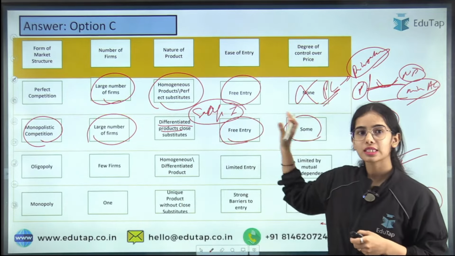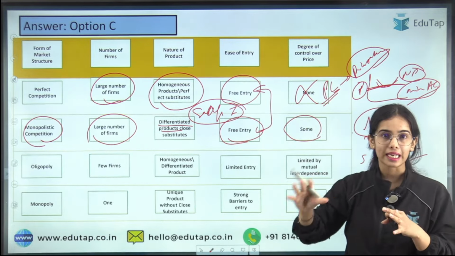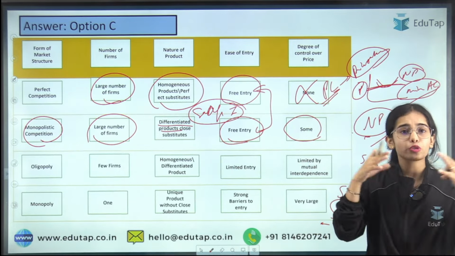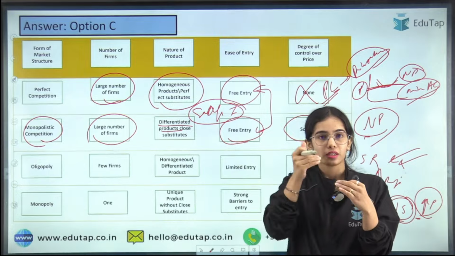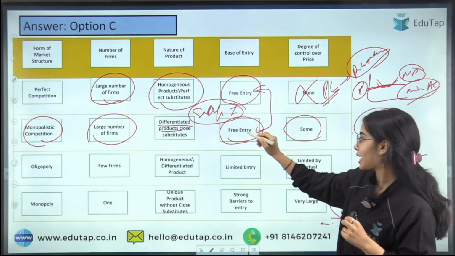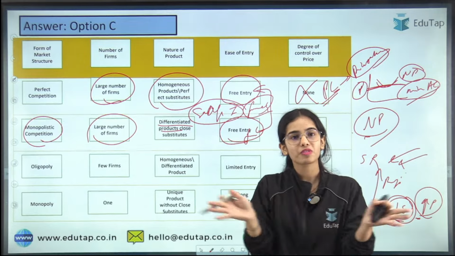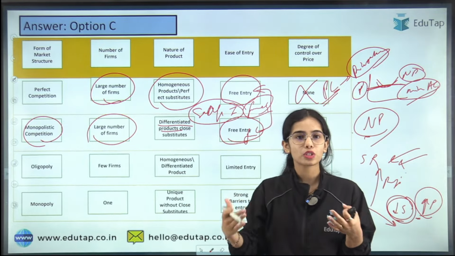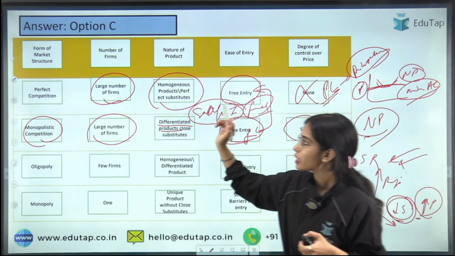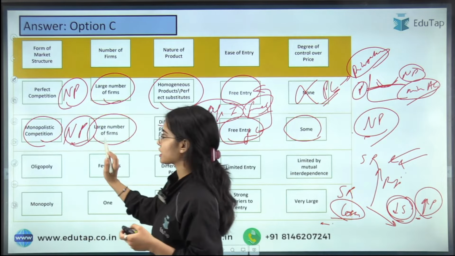Okay. So this is the condition that in the long run, in monopolistic competition, whenever there is free entry and exit, only normal profits can be earned in the long run. Because in the short run, if there are supernormal profits, firms will enter the market, decreasing the price and the profits to normal profits. If there is free exit also, and losses are being made in the short run, firms will leave the market. When they leave, slowly prices start increasing, profits will start to happen and normal profits will be reached. So in both perfect competition and monopolistic competition, normal profits are earned.